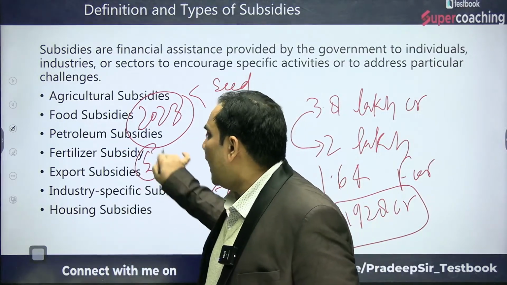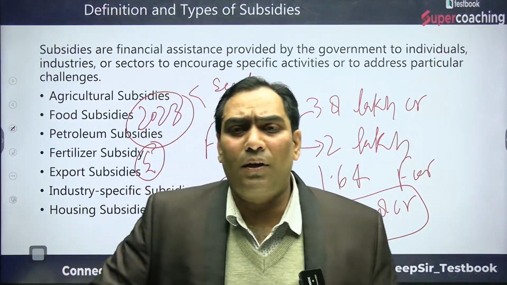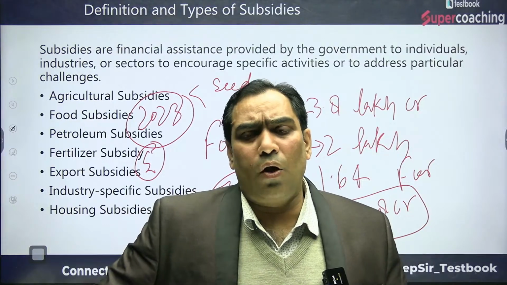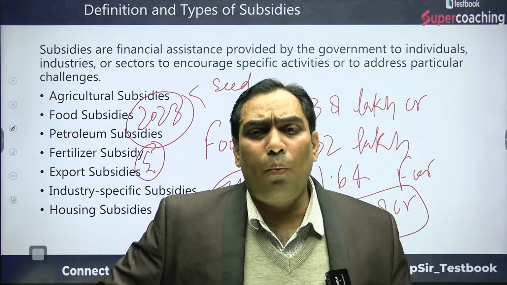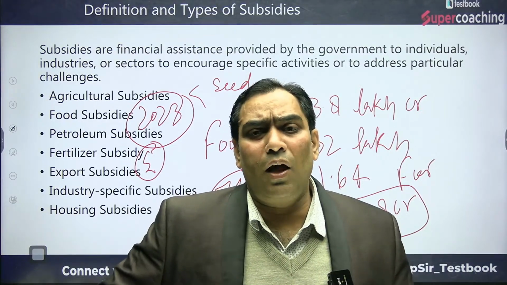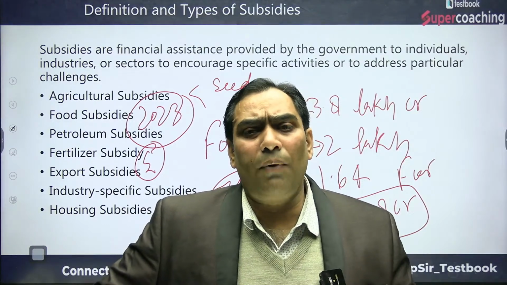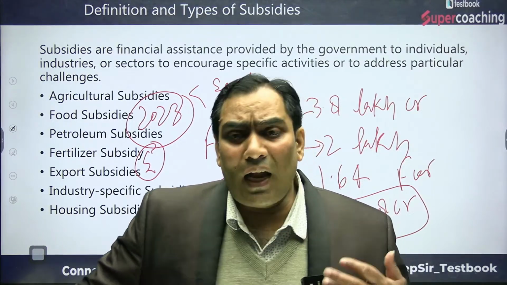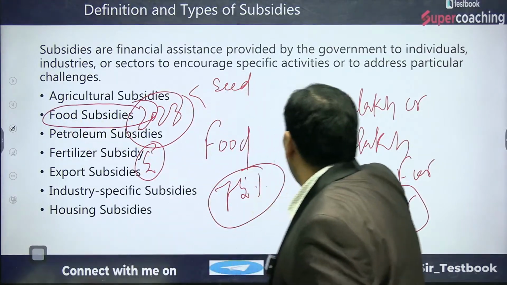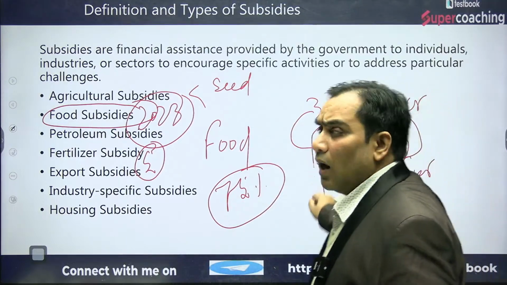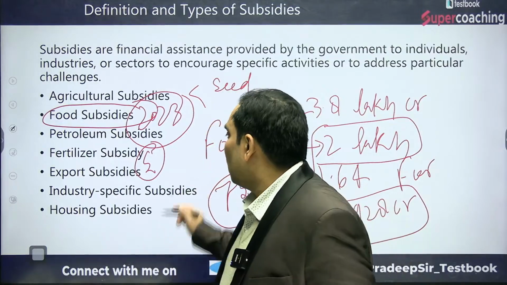So because of that there is a lot of food subsidy. What is food subsidy? Whatever financial assistance the Government of India provides to ensure food security, in order to distribute free food grains to the downtrodden section of society, or to 75% of the population of India, is known as food subsidy. And this has the greatest weightage in terms of subsidy burden in India. So that is the meaning of food subsidy.